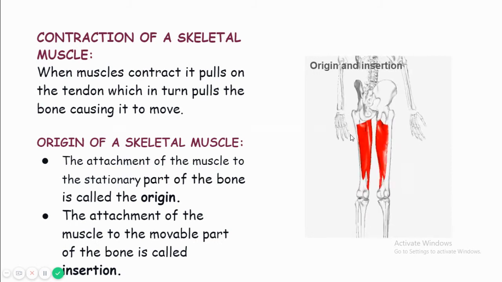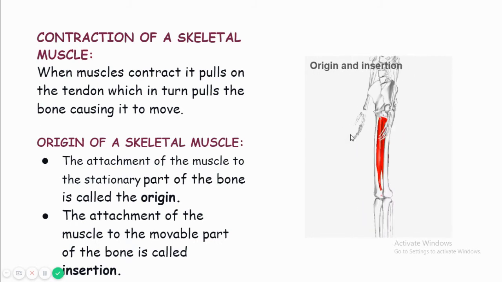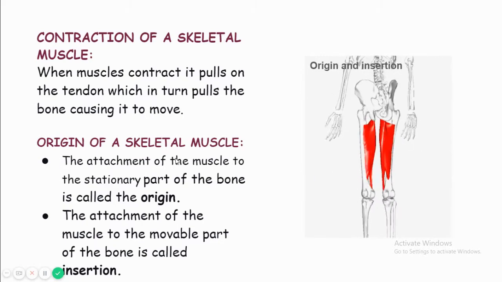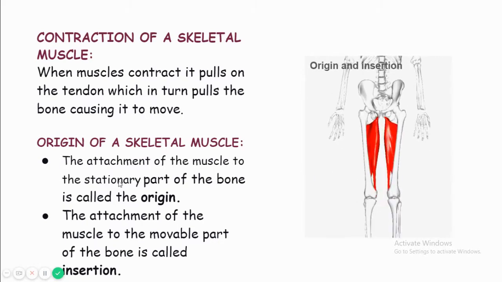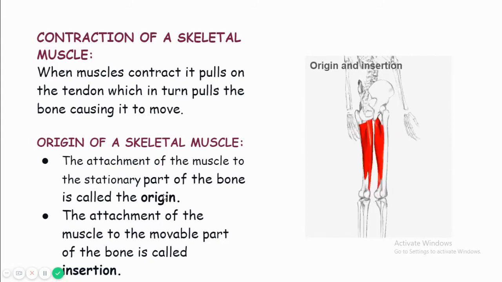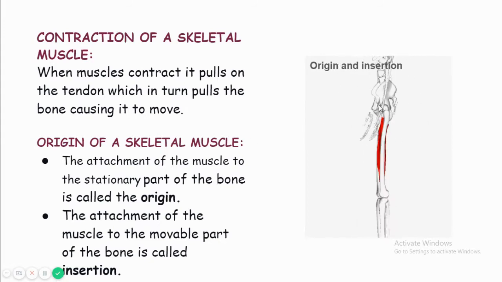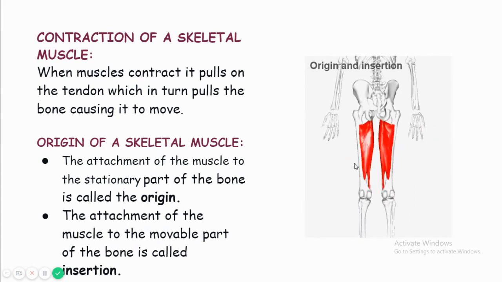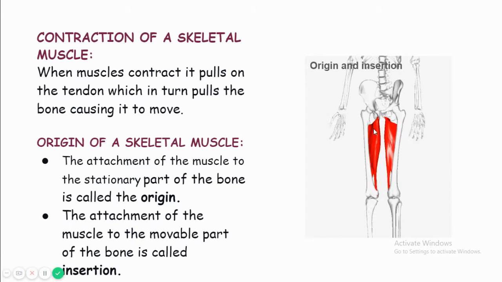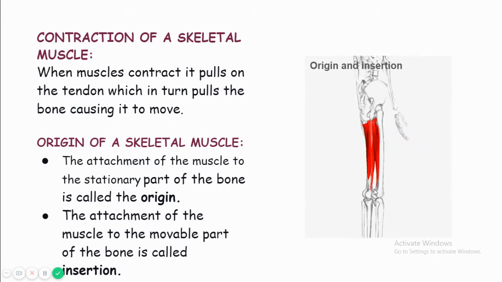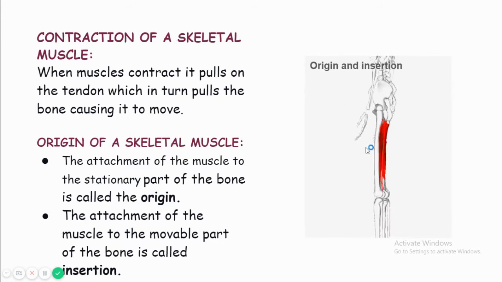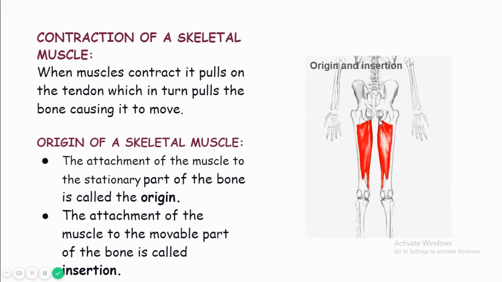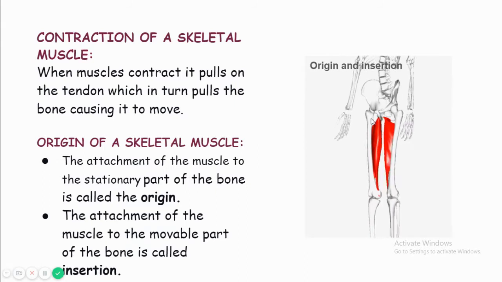Now, very important information: origin of a skeletal muscle and insertion of a skeletal muscle. What is origin? The attachment of the muscle to the stationary part of the bone is called origin. For example, this is the femur bone, the thigh bone, and this red muscle is attached at two points, the upper point and the lower point. The attachment of the muscle to the stationary part of the bone. This is the stationary part of the bone.